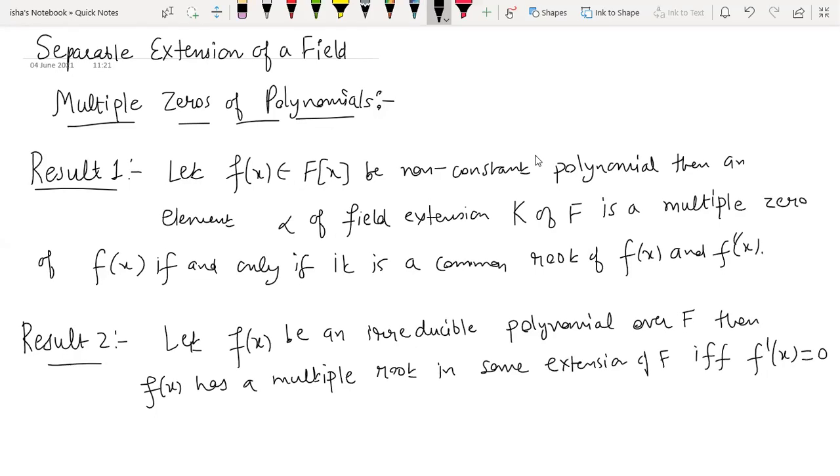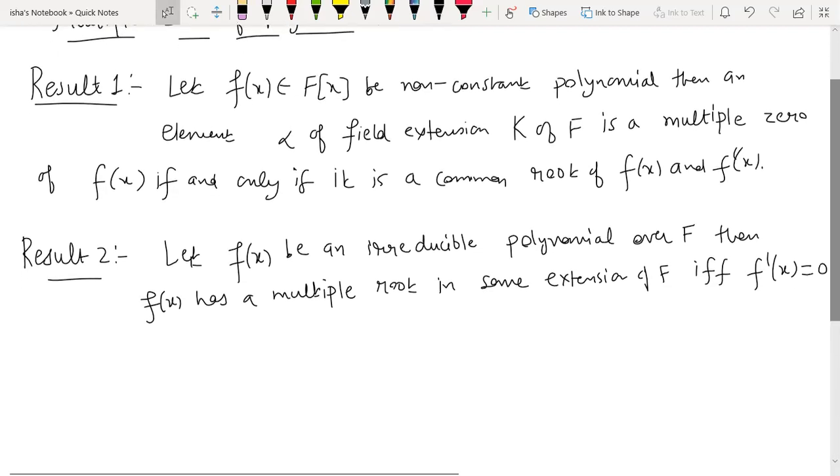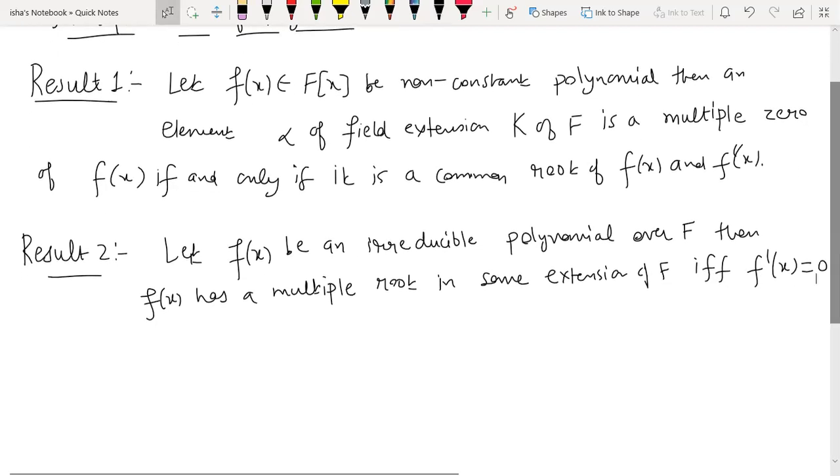So this is a very strong result. See, the previous result gives you a very general idea for any non-constant polynomial. It connects the existence of multiple root with f'(x). This result is also connecting with f'(x), but this is particularly for irreducible polynomials. That if the polynomial is irreducible and you want to determine whether there will be a multiple root of it or not in some field extension, then that is only going to happen if the derivative is exactly 0. f'(x) is equal to 0, right?